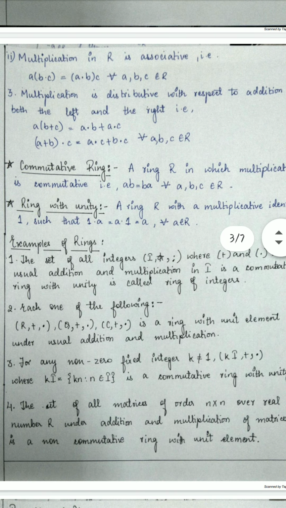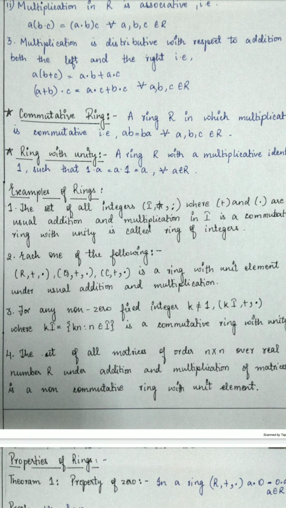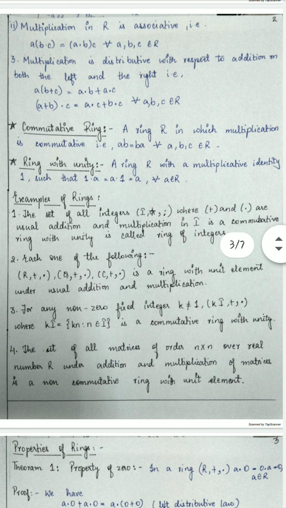Then we come to two types of ring. First is the commutative ring. A ring in which multiplication is commutative, that is ab equals ba, is called a commutative ring. And a ring with unity: a ring with a multiplicative identity 1, such that 1 · a will equal a · 1 will equal a for all a belonging to R, is called a ring with unity.